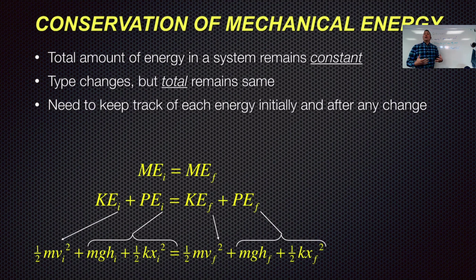A lot of the time we don't have elastic potential energy. If you're going cliff diving, you're standing at the top of a cliff and there's nothing stretching or straining, other than maybe your brain stressing about jumping. But if you're going cliff diving, you've got gravitational potential energy and nothing else. You're not moving, you're standing at the top of the cliff.